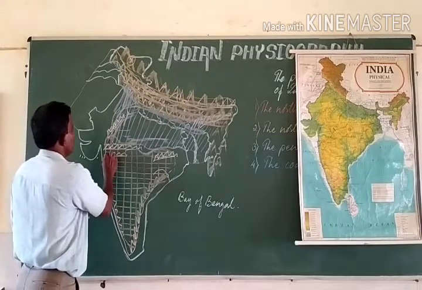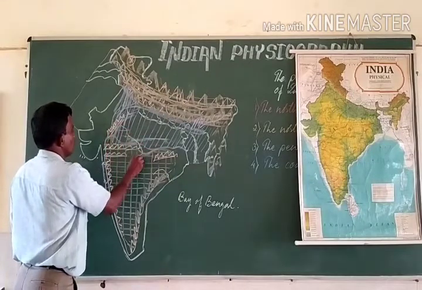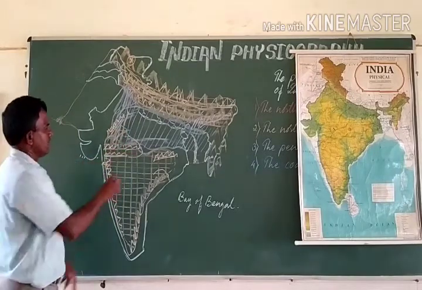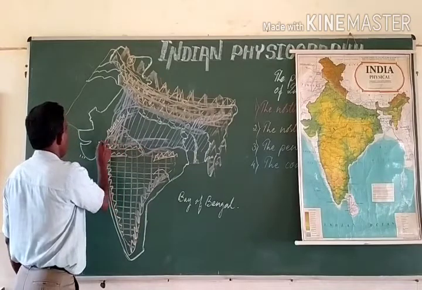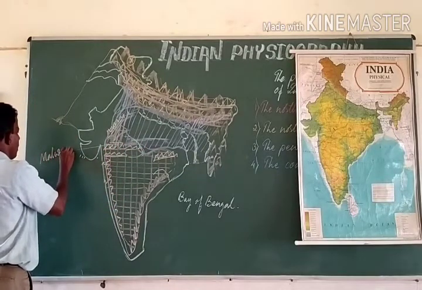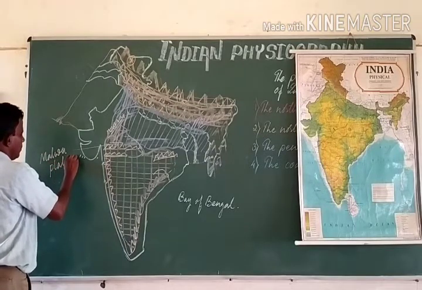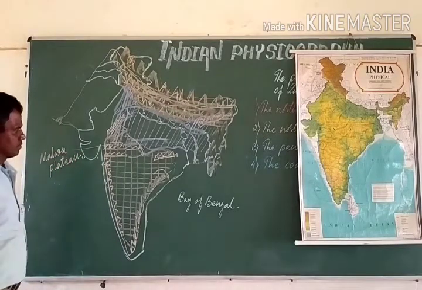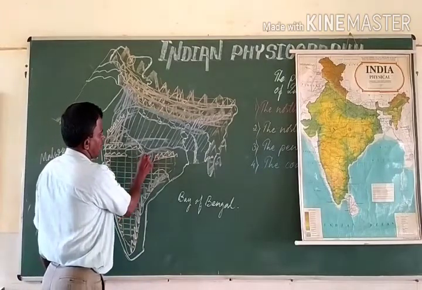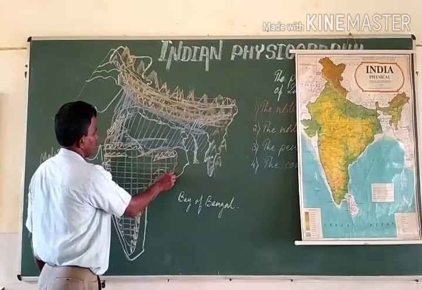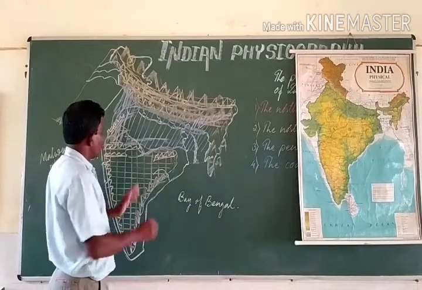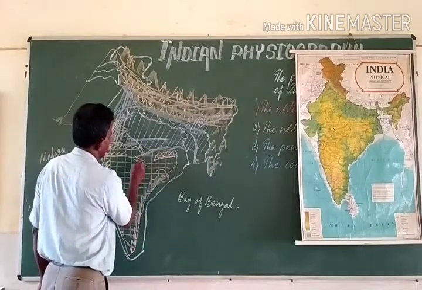The part of the peninsular plateau which is north of these Vindhyas is said to be Malwa plateau. This particular plateau is said to be Malwa plateau. And the part of the peninsular plateau which is northeast of these Maikal ranges.